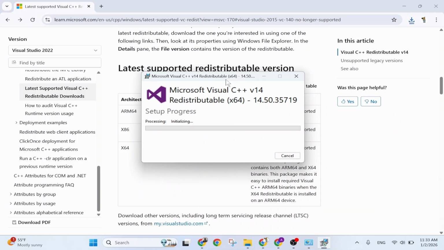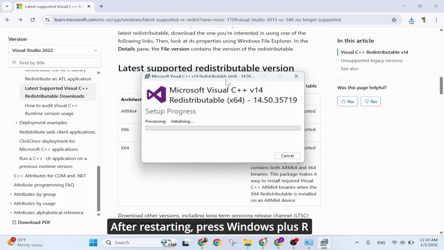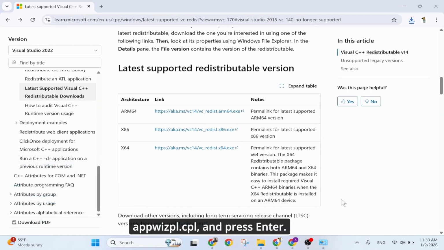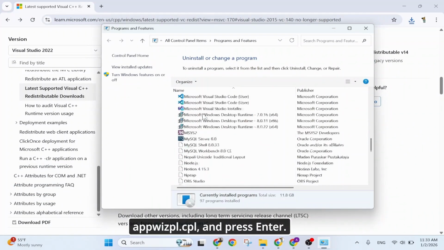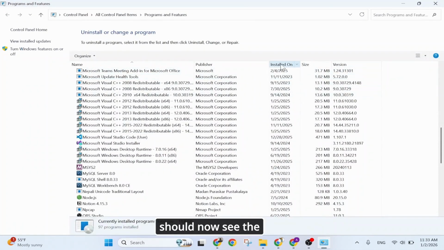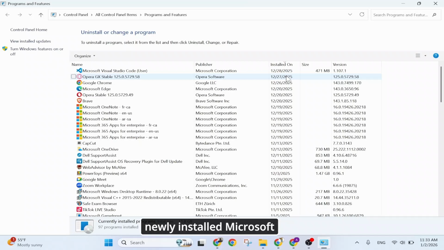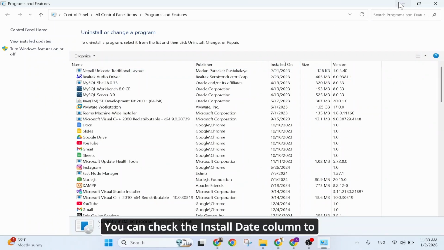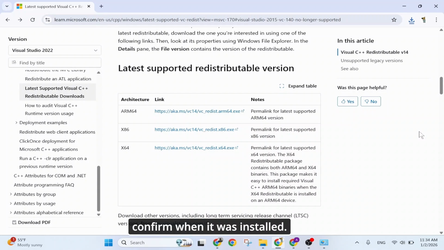Step 7. Verify installation. After restarting, press Windows plus R again, type appwiz.cpl and press Enter. Scroll through the programs list, and you should now see the newly installed Microsoft Visual C++. You can check the Install Date column to confirm when it was installed.